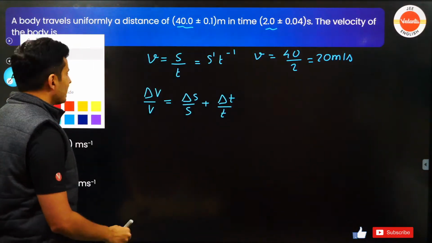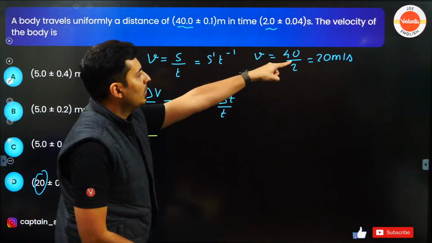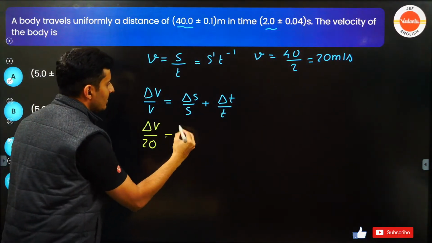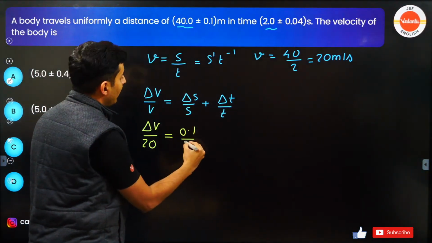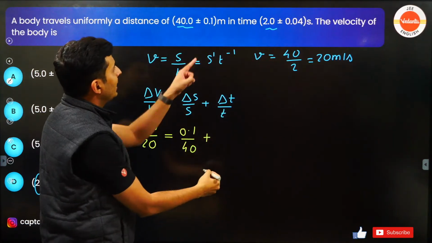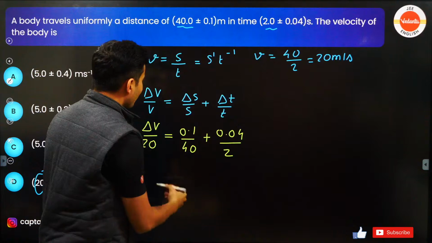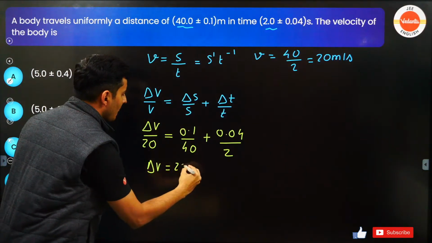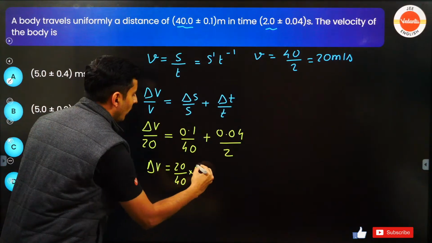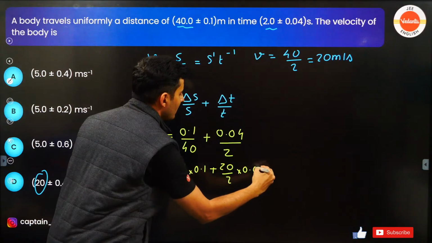Okay. So what to do next? Substitute all the values. Let's see. Delta V, V from there, which is 20, is equal to delta S by S, 0.1 divided by 40, plus delta T by T, that's 0.04 divided by 2. Now just take it on the other side. So delta V will be 20 by 40 into 0.1 plus 20 by 2 into 0.04.